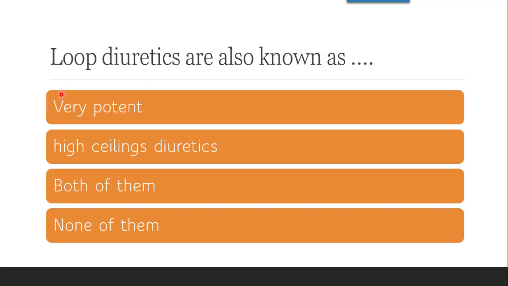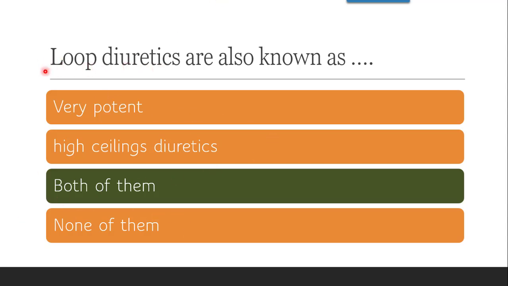Next question is, loop diuretics are also known as dash. Whether they are very potent diuretics, high ceiling diuretics, both of them or none of them. The correct answer is, it is both of them. Loop diuretics, they are known as loop diuretics since they act on the loop of Henle. They are known as very potent because the dose required is very small, and they are very effective, highly effective. High ceiling diuretics because they produce the extensive degree of diuresis amongst all the classes of the diuretics. So the correct answer is, it is both of them.